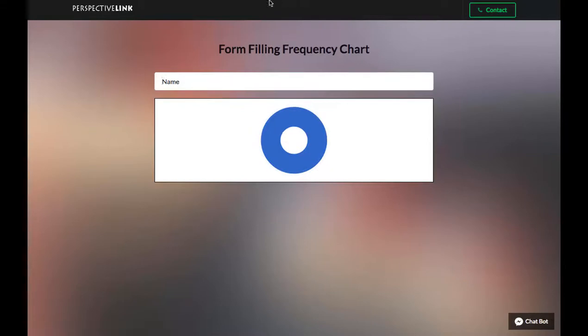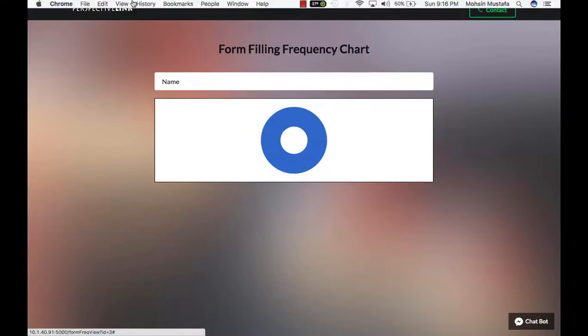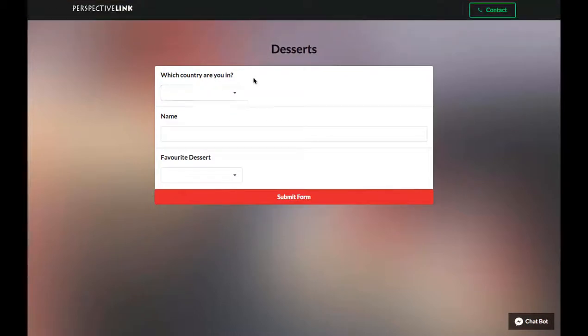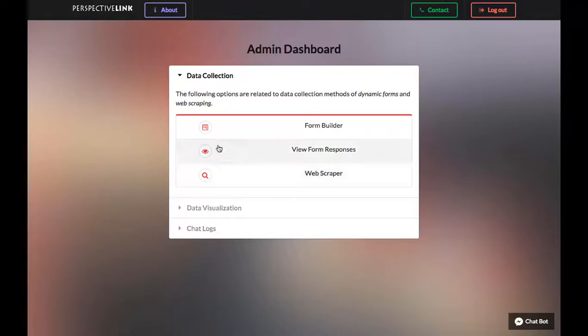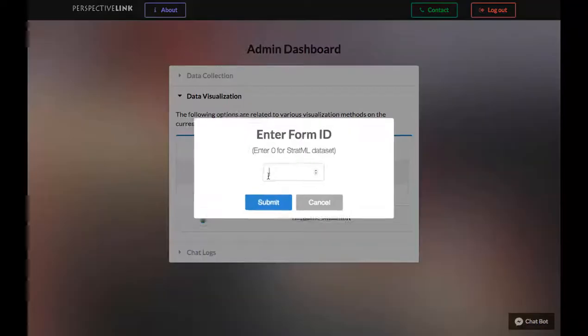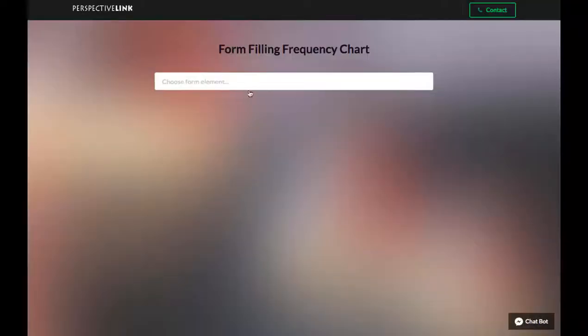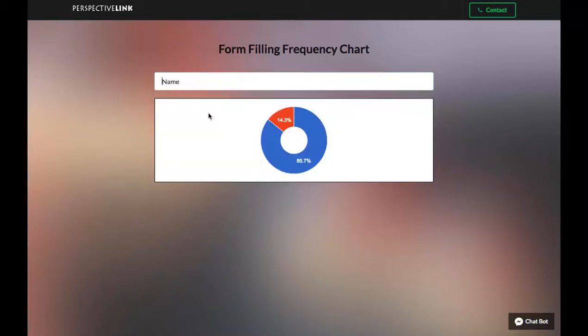But let us say now we, for example, again fill out this form, and this time we do not fill out anything and just plain submit. Again, we can see that now 1 response is empty. So we can similarly see the statistic for all the other questions. So this is how this visualization provides a good picture of the frequency with which the forms are getting filled.